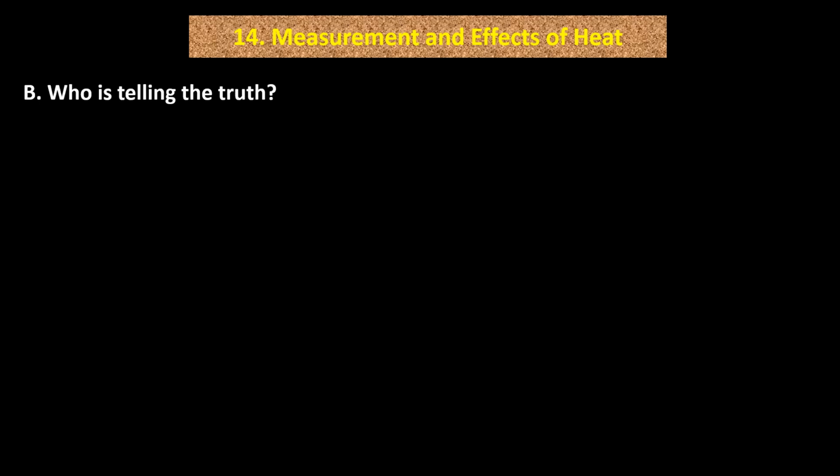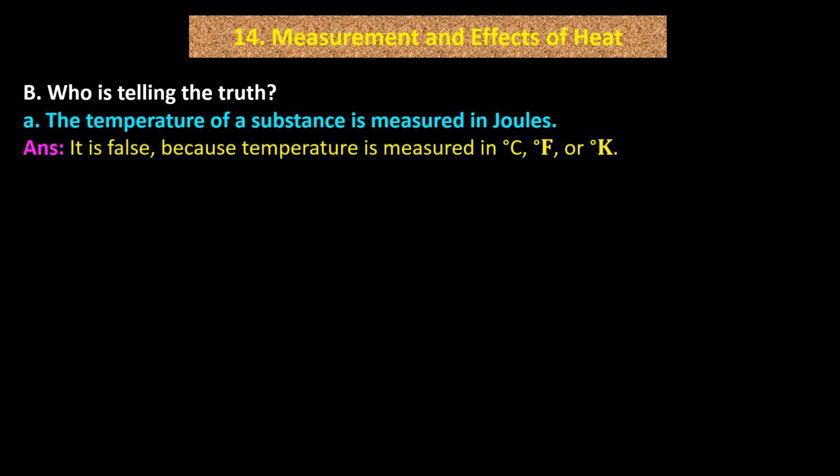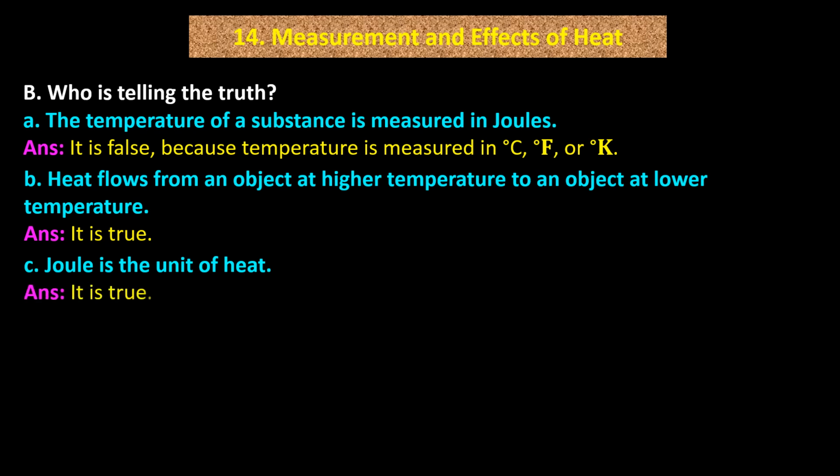B. Who is telling the truth? Point A. The temperature of a substance is measured in joules. Answer: it is false, because temperature is measured in degree Celsius, degree Fahrenheit or Kelvin. B. Heat flows from an object at higher temperature to an object at lower temperature. Answer: it is true. C. Joule is the unit of heat. Answer: it is true.